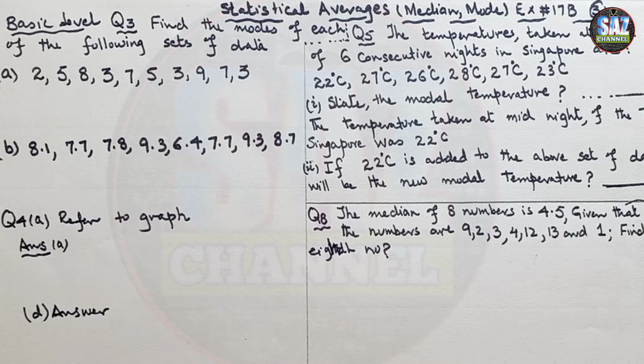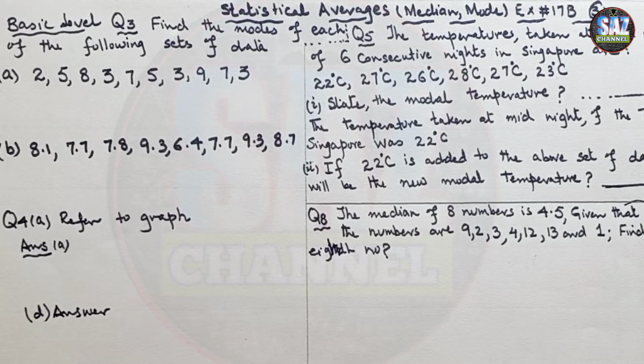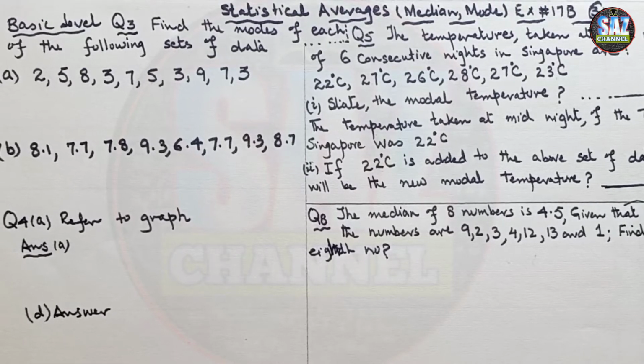This is my third lesson of D2 chapter number 17, exercise 17b, about the statistical averages, median and mode. In this class, students will discuss what the mode is and how to find the mode for ungrouped data. Recall from my previous lesson that the mode is the number that occurs most frequently, the thing which is in fashion. So we have to see in the given data which number is coming most repeatedly.